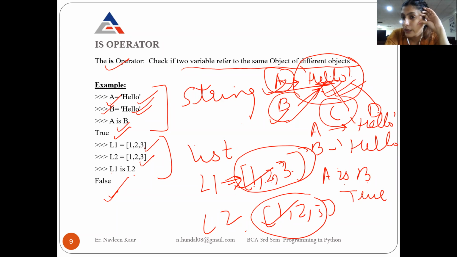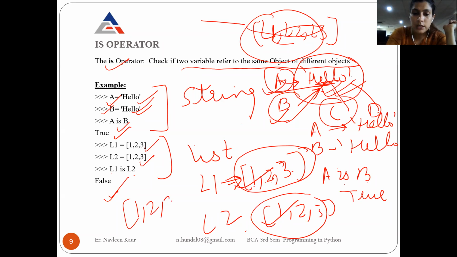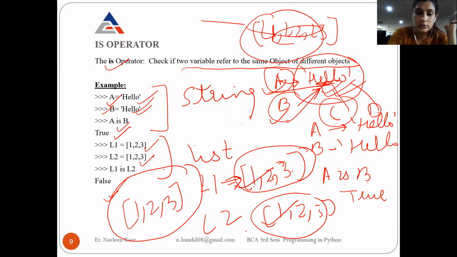But in case of a list, what happens? Suppose the lists also took the same memory, with one memory assigned to 1, 2, 3 and both lists pointing to it. Now, a list is mutable. What do we mean by mutable? That the list can be changed.